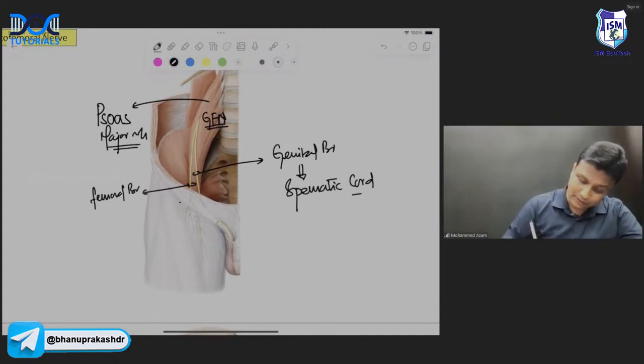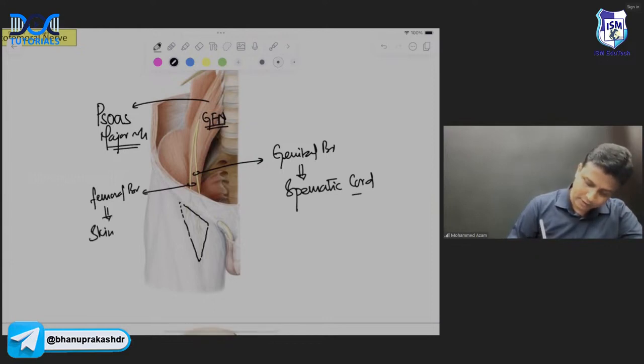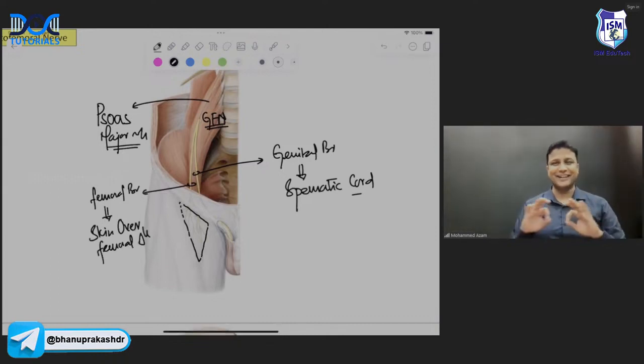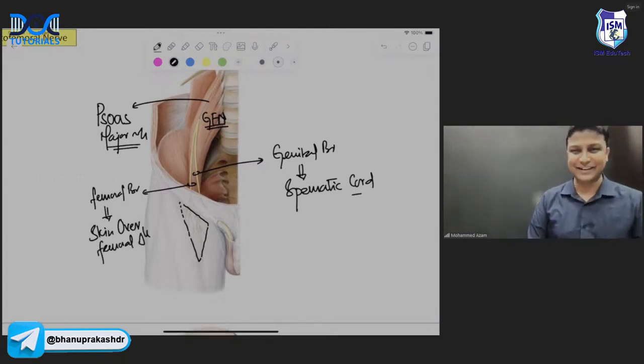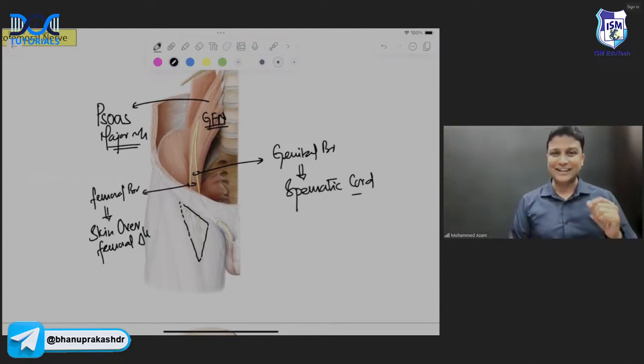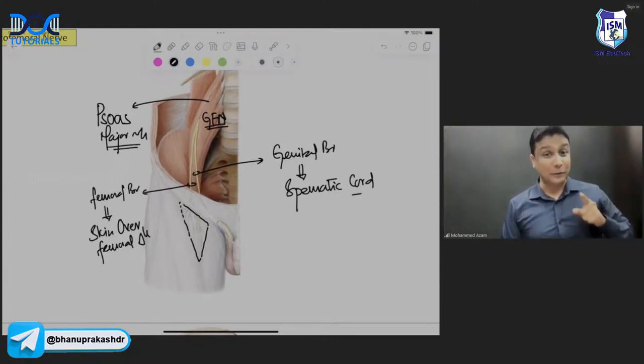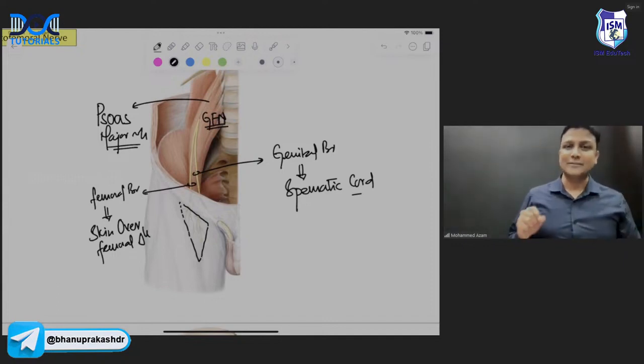So this is the femoral branch of the genitofemoral nerve, and that is going to supply the skin over the femoral triangle. This was recently asked in the exam. Skin over the femoral triangle. Wow, everything done in a crystal clear manner, sir. What else do you want in this life, right? So how to identify the genitofemoral nerve, sir? It is the one which pierces through the psoas major muscle.